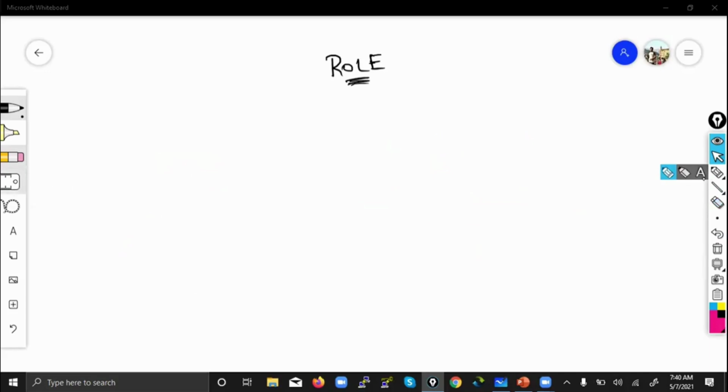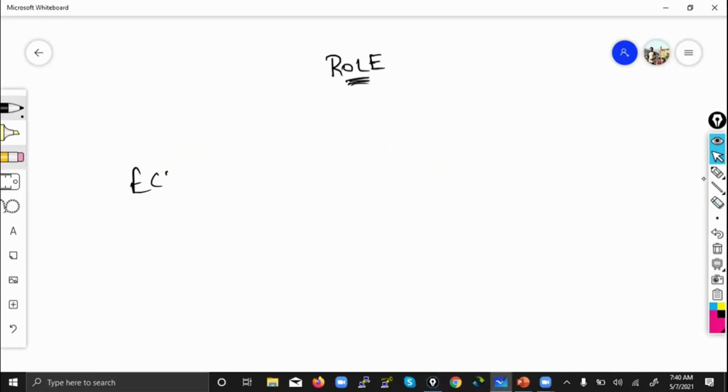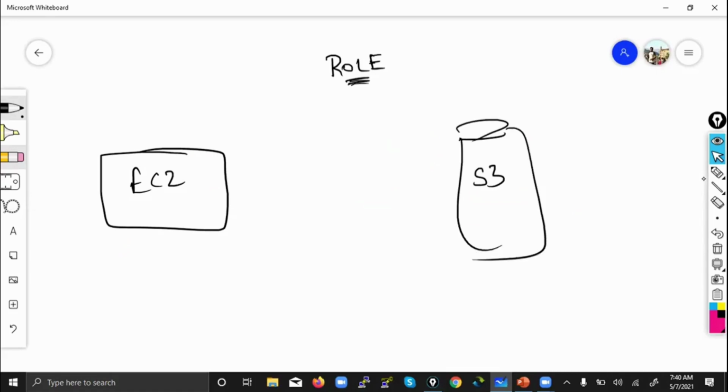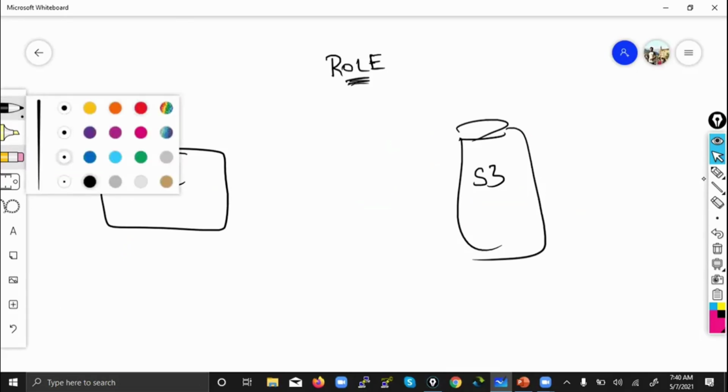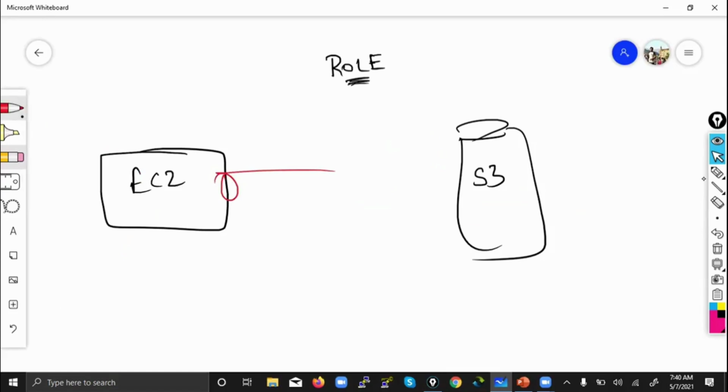Let me go again. We have an EC2. You need to create a role. This is a role; you can give it any name. While doing practicals I give some name.